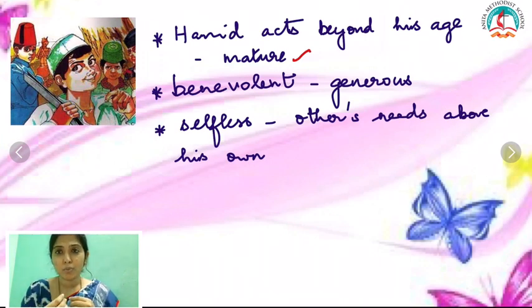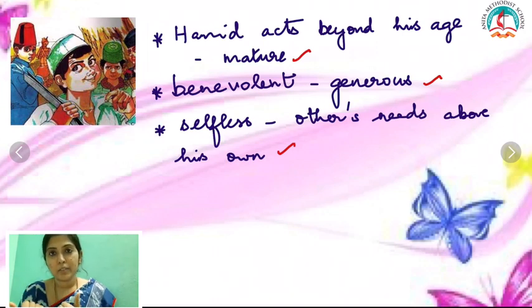His actions prove that he is not what a 4-year-old or a 5-year-old will act like. He is extremely generous. He is benevolent. He puts others' needs over his own needs. He is selfless. Now, these are some of Hamid's personality traits. This is how you map a character's traits. You can do it as a physical trait and you can do it as a personality trait also.